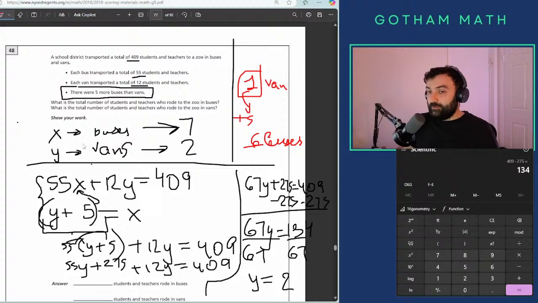All right, so highlight it real quick. What we did here in this question, we created a system, we solved the system by what's called substitution, and then we got our answers. And now we're going to check whether our answers are right and the answers themselves, okay?